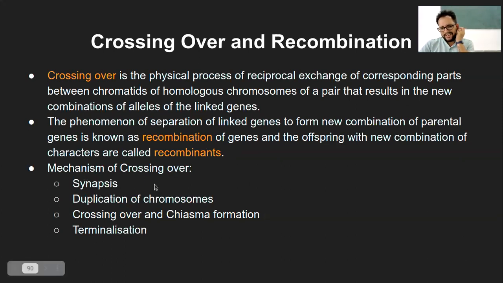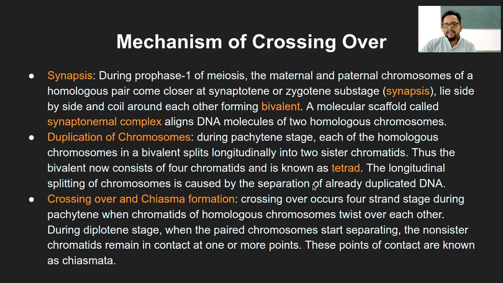So there are four steps: synapsis, duplication of the chromosome, that is actually a part of the prophase, and you might remember those terminologies, diplotene and zygotene stage, and so on. Those stages will be involved in this. Then the third stage is actual crossing over and chiasma formation. Again, you would have heard this term. What is chiasma? That is the position where the chromosomes cross each other. That position is called chiasma, which we'll see. And terminalization, that is the final formation. So these are the four steps in the mechanism of crossing over.